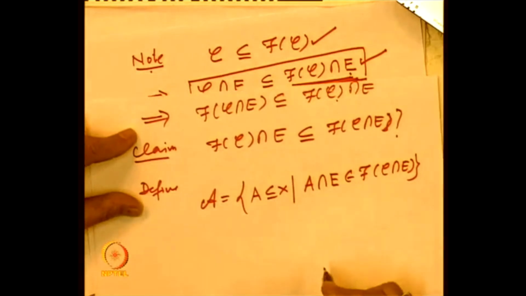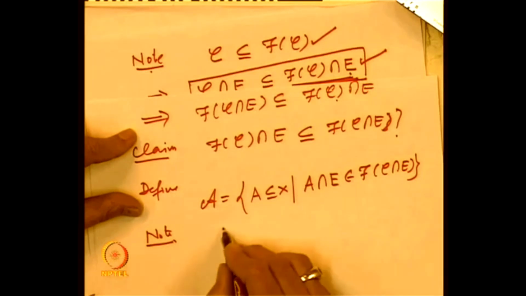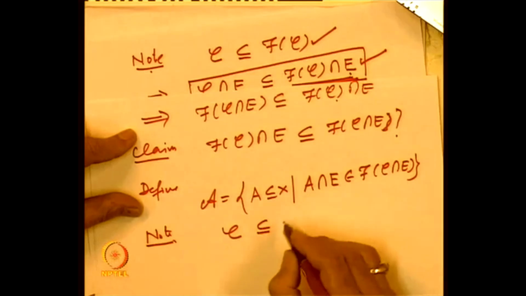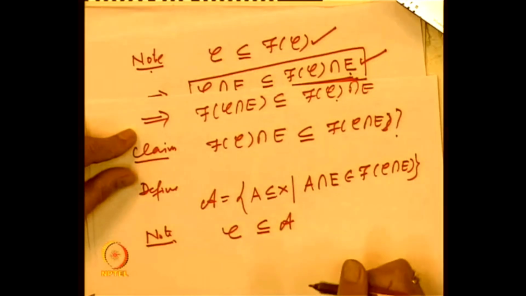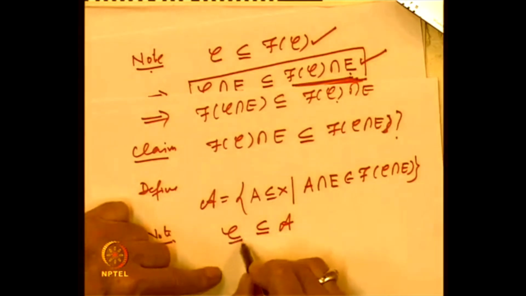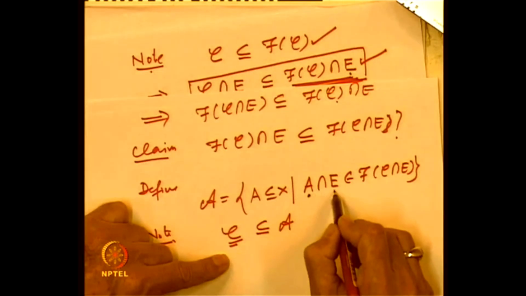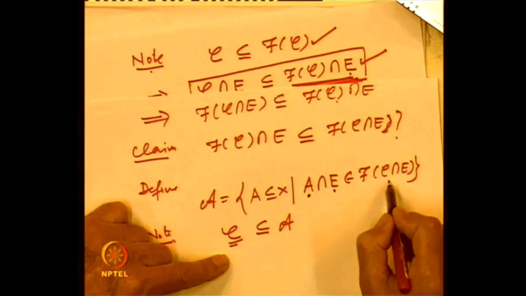Okay, let us look at this collection A. Note, C is contained in A, right? That is obvious, because if I take an element in C, then that set A intersection E belongs to C intersection E, which is inside this, right?